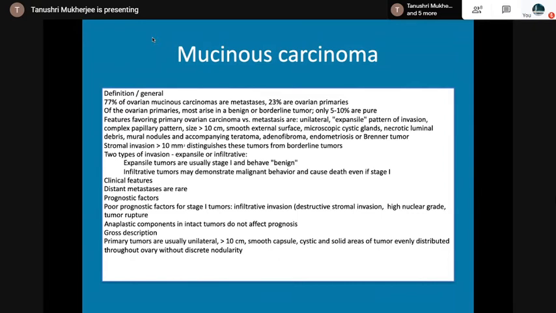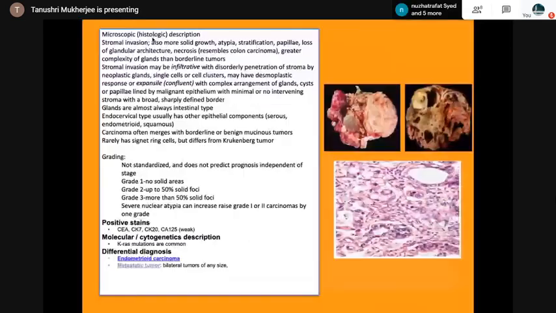Grossly, primary tumors are usually unilateral, more than 10 cm. Microscopically, stromal invasion in an infiltrative pattern of growth. It can resemble a colorectal carcinoma with a glandular architecture. The glands are almost always intestinal type.